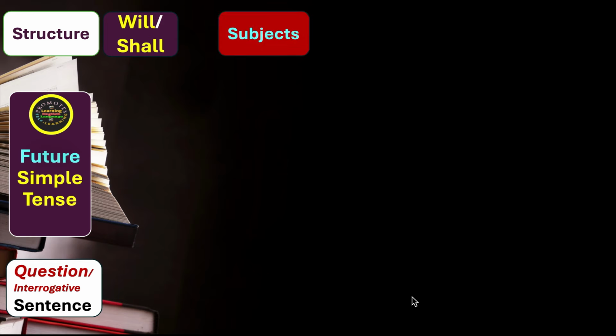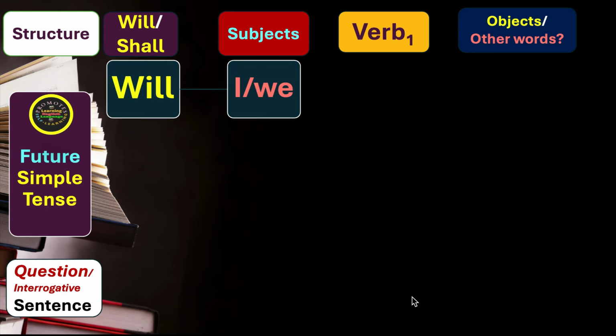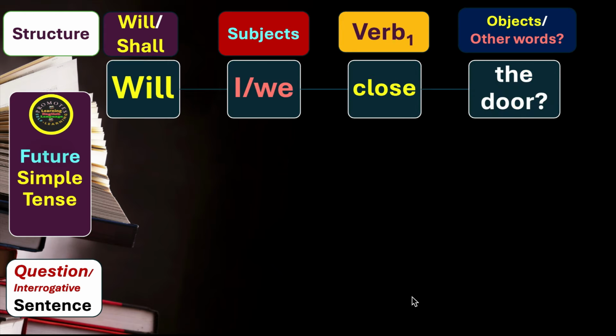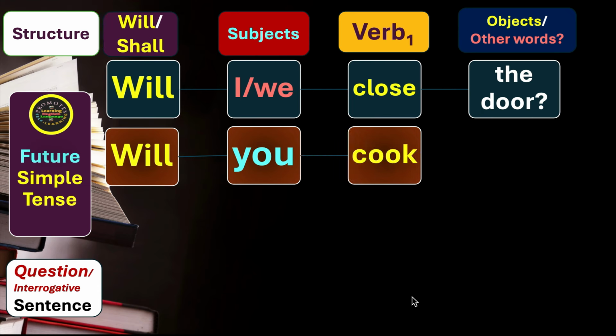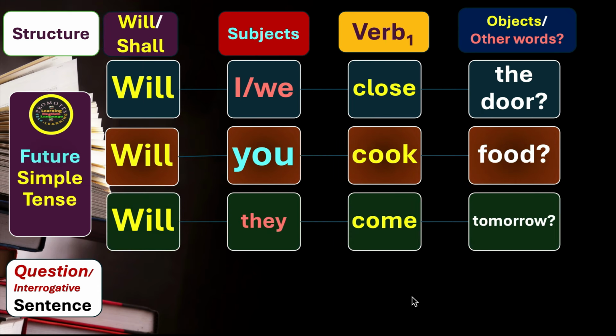Now we move on to the next stage, the structure of future simple tense in the question or interrogative form of a sentence. How? Let's see. In the question form, will or shall will come first, before the subjects. Then we will have the first form of the verb, root form of the verb, original form of the verb, and then objects or other words. See the structure? Will I or we close the door? Will you cook food? Will they come tomorrow?